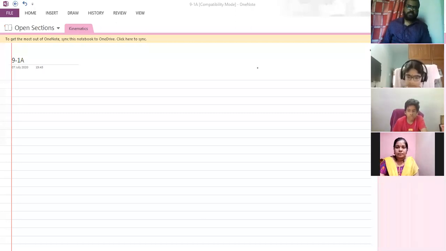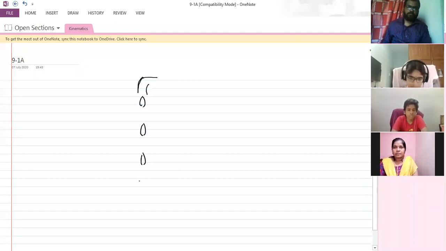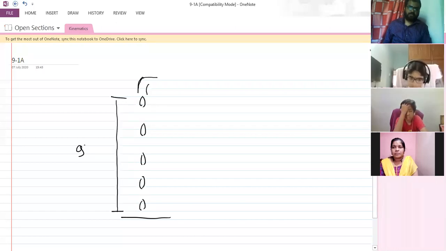So suppose we have a tap, and from that water is falling. There are 5 drops, and the height of this tap from the ground is given as 9 meters.